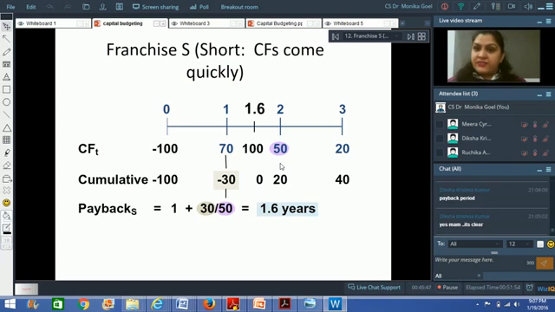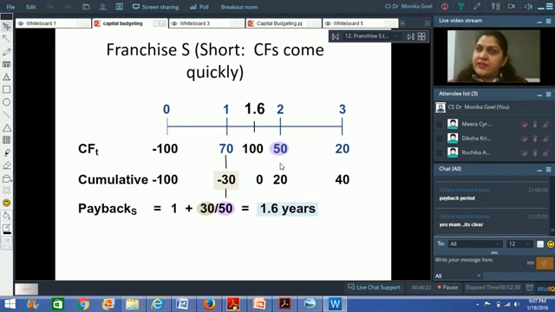I would like to go for Franchise S because here I am getting my money back in 1.6 years, but in Franchise L I am getting my money back in 2.375 years. Shorter the period, the safer I am because I am getting my money back. I am not taking much risk. I am getting my money back fast, and that is why I am interested in investing in Franchise S and not in Franchise L. Is the point getting clear?